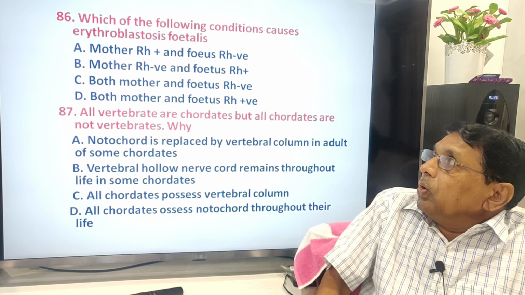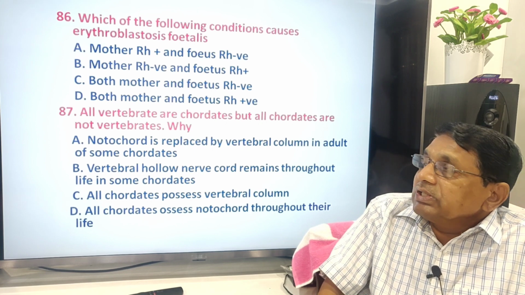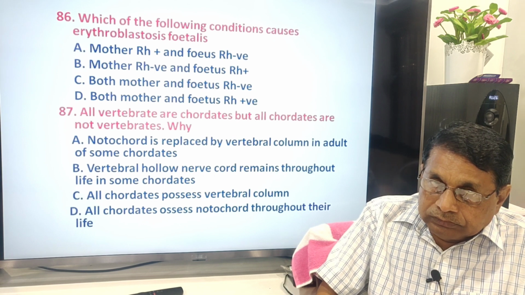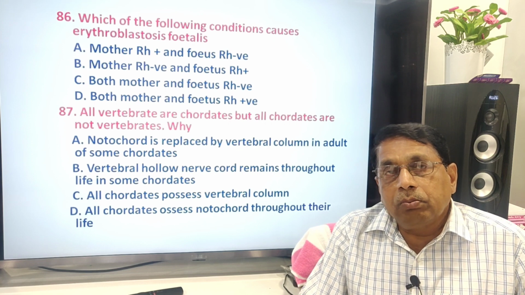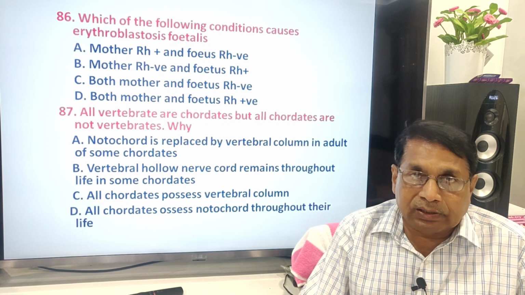Which of the following conditions causes erythroblastosis fetalis? This is a problem related to blood groups, especially rhesus factors, the RH factors.